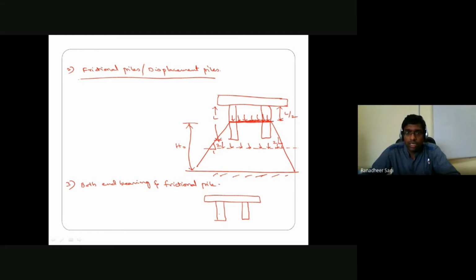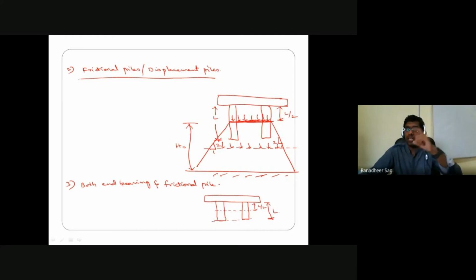So in the case of both end bearing and frictional pile, load distribution does not typically happen from the bottom of the pile or from half of the height of the pile. Rather, it is going to be in between the region, if I say this is L/2 distance, this portion is nothing but L distance.